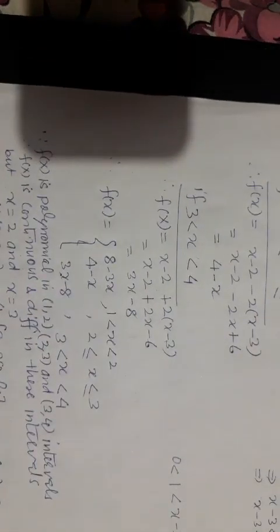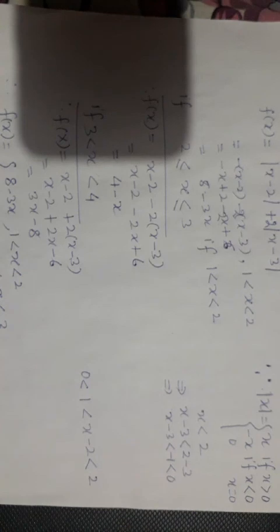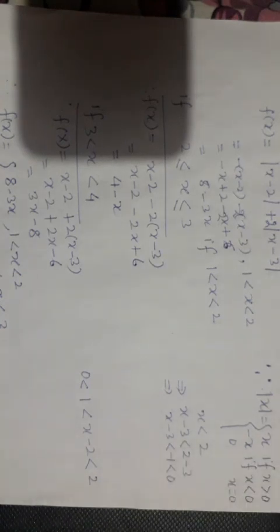Now we can break this function into simple functions by using the definition of absolute value. Absolute value of x equals x if x is positive, very important, and minus x if x is less than 0, and 0 if x equal to 0.